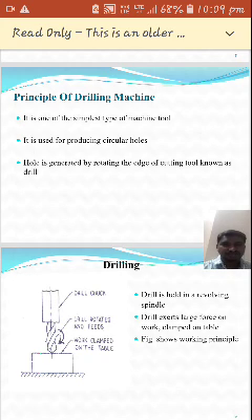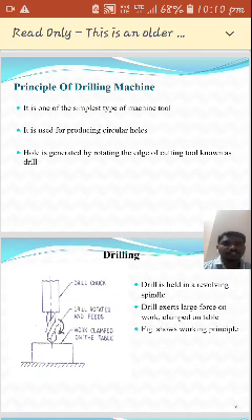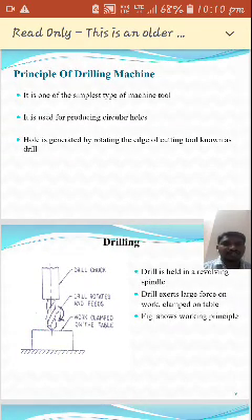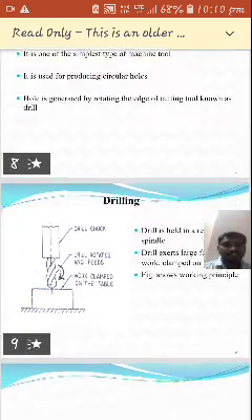The drilling machine is used for producing circular holes. The hole is generated by rotating the edge of a cutting tool known as a drill. Here we rotate the edge of the cutting tool and apply force, then we can generate the hole. This rotating cutting tool we call a drill.